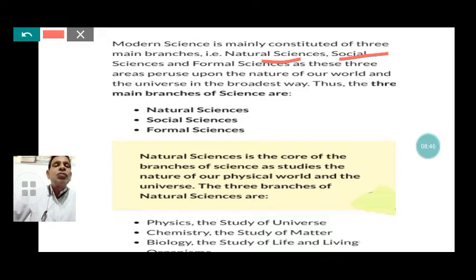In this broadest way, the three main branches of science are natural science, social science, and formal science. And what is natural science? Going to describe. Natural science is the core of the branches of science, as it studies the nature of our physical world and the universe. The three branches of natural science are like that.